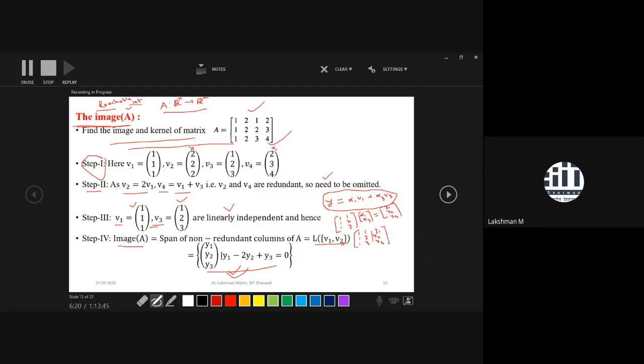Apply the Gaussian elimination method. What you will observe is that it is designed by two vectors. So that's why there would be only two pivot columns, only two non-zero rows, and the last row would be 0.